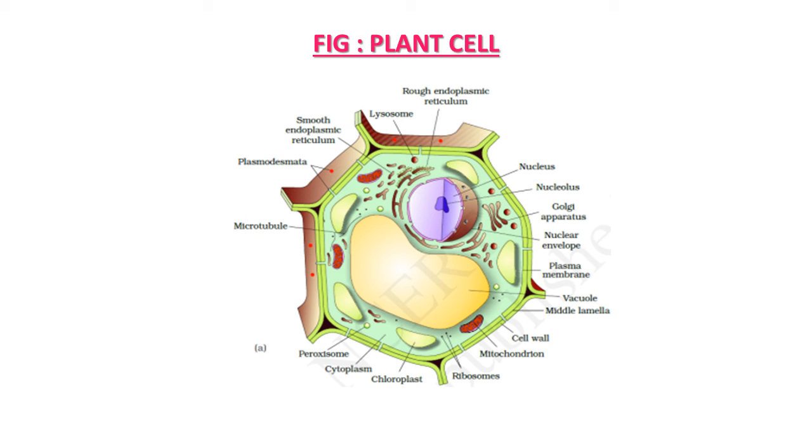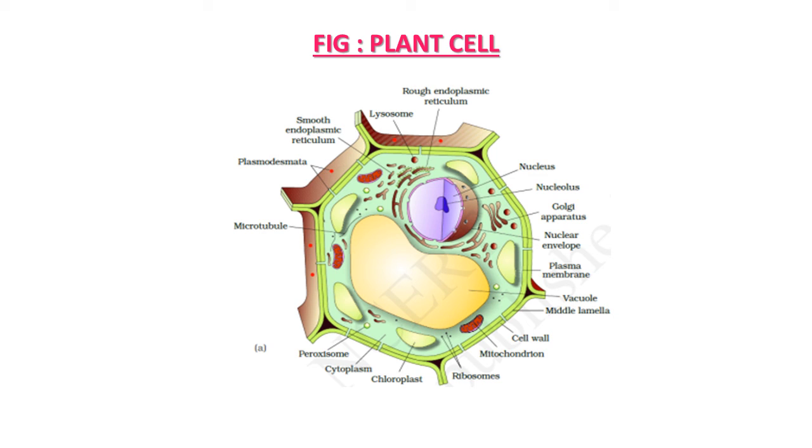Here you can see the outermost layer, that is outermost protective layer, known as cell wall. Within this structure various organelles are arranged in cytoplasm. Centrally located nucleus is there which possesses nucleolus and envelope or membranous structure.